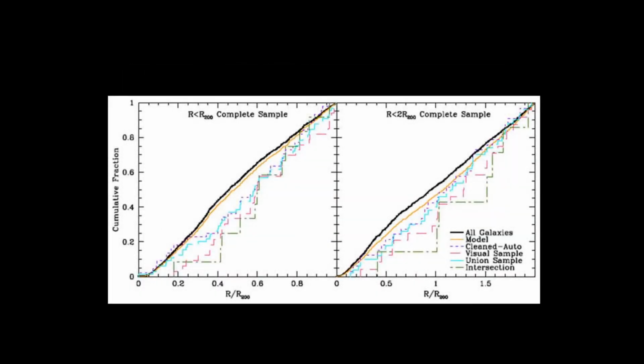We examined the rate of tidally disturbed galaxies as a function of projected cluster-centric radius, scaled by R200. The cumulative fractions are shown in this figure. The black line is the cumulative fraction of all galaxies in our sample. The purple dotted line is the automated sample. The magenta broken solid line is the visual sample, and the cyan and green lines are the union and the intersection of the two. This plot shows the deficit of tidally disturbed galaxies within approximately 0.5 R200.